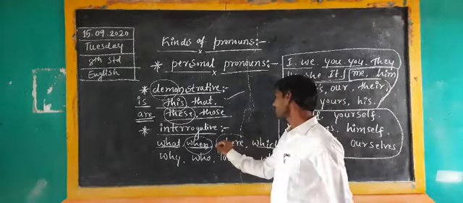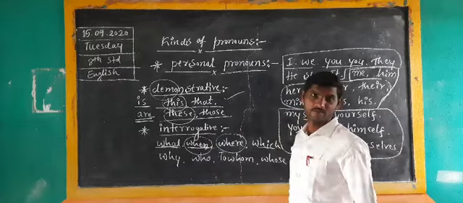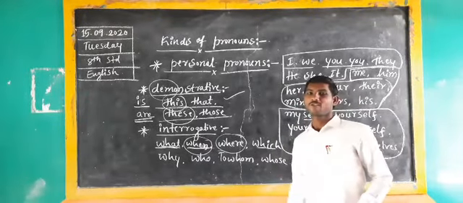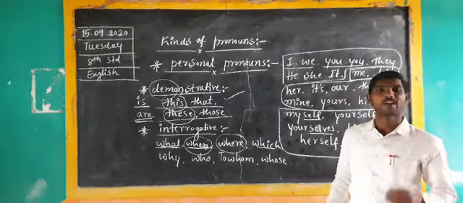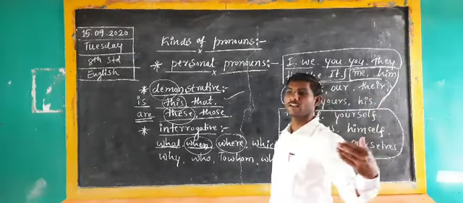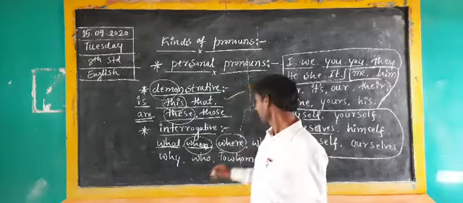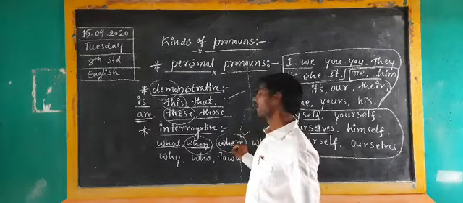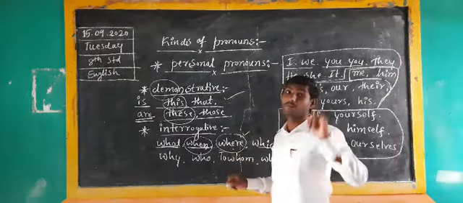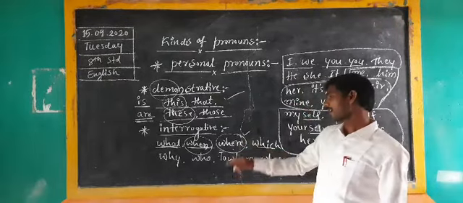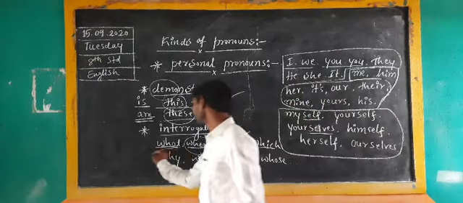Particular place means we have to ask with where. Where are you going right now? I am going to school. Where did you go yesterday? When we ask about where, we have to remember the place.